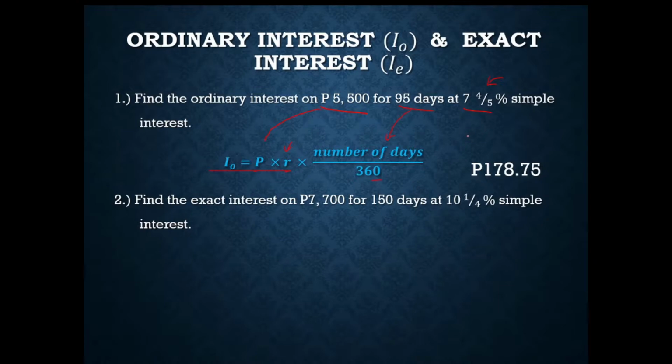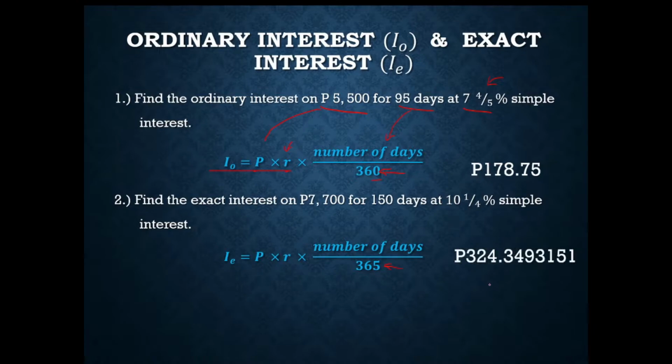For number 2, we're going to be finding the exact interest on 7,700 pesos for 150 days at 10 1/4% simple interest. So here we're going to be using the formula that we have earlier. The difference would now be, instead of dividing the number of days by 360, we're now going to be dividing it by 365. So we'll have 7,700 pesos, that would be the principal. Our rate of interest is 10 and 1/4%.